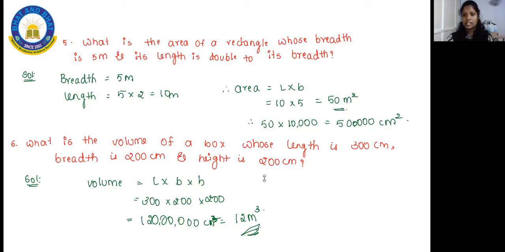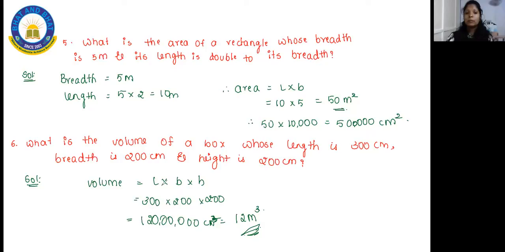Fine. Sixth question, you want me to read it again. Okay, see here. What is the volume of the box? There is one box and they're asking the volume of the box, and the length of that is 300 centimeter. Okay, now, the breadth of that box, they are telling that it is 200 centimeter, and along with that they have also given you the height, and they are telling that height is 200 centimeter.